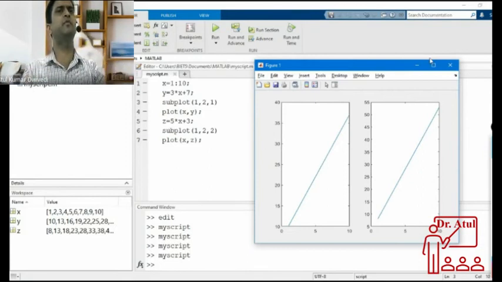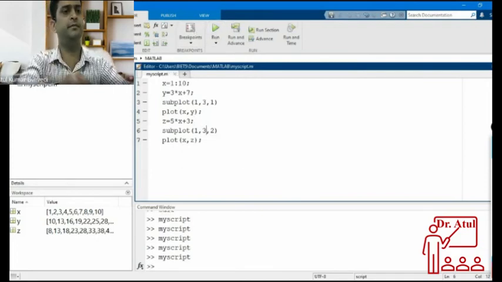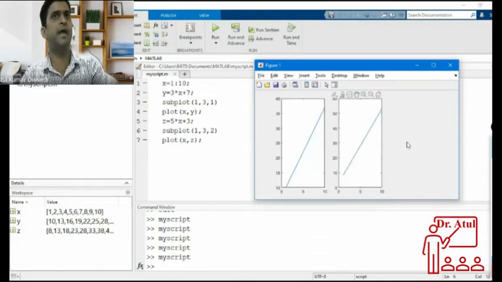Suppose there are multiple plots, 3, 4, 5. If I write 3, although I don't have a third plot, what happens? I'm showing what happens if I write 3 here. The third window is blank. It has divided the figure into 3 plots, but the third plot is blank because the third is not written in this script.